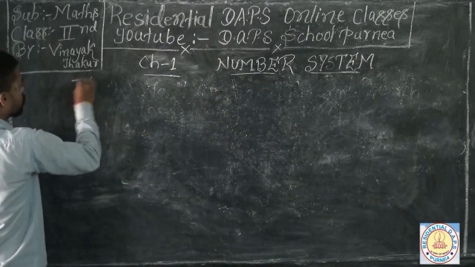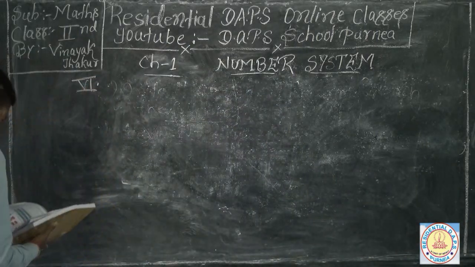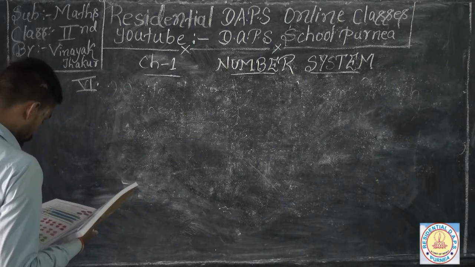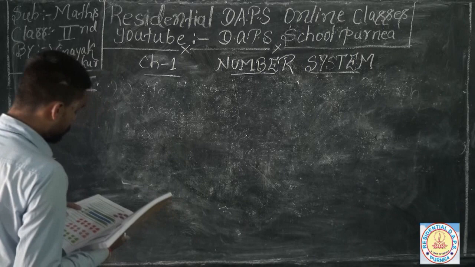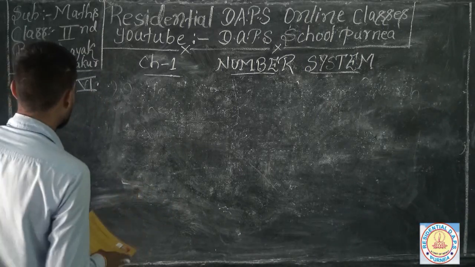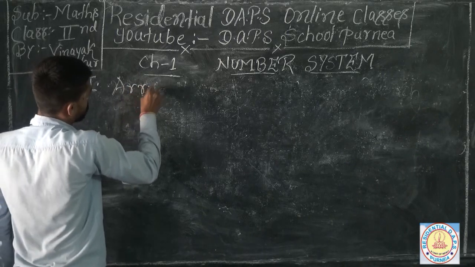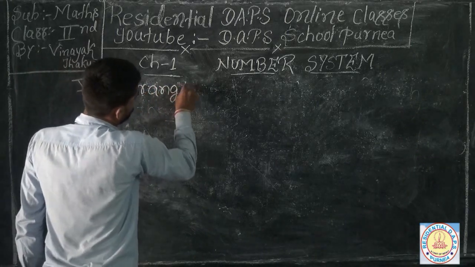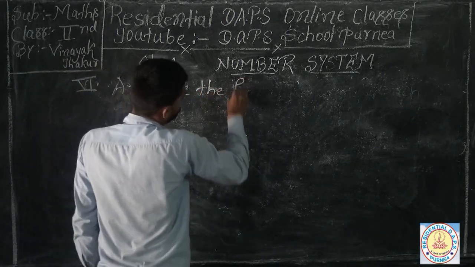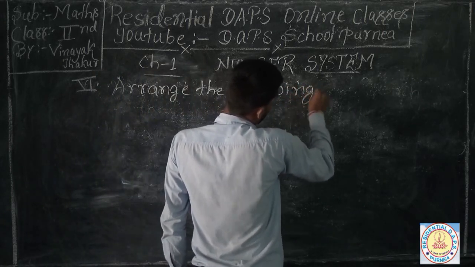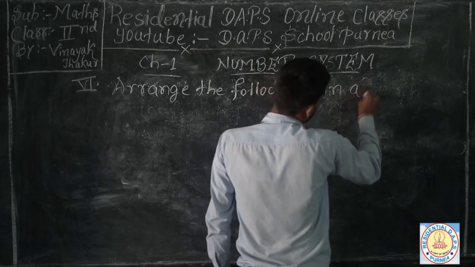Guys, I am going for your question number 6, and what is your question saying? Arrange the following in ascending and descending order.